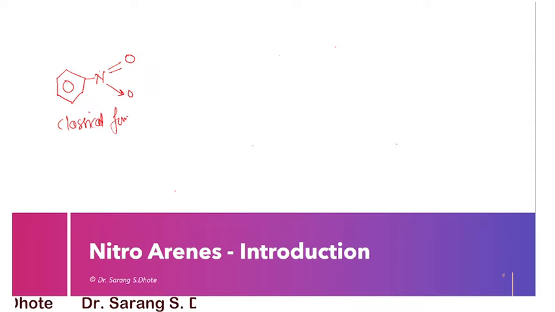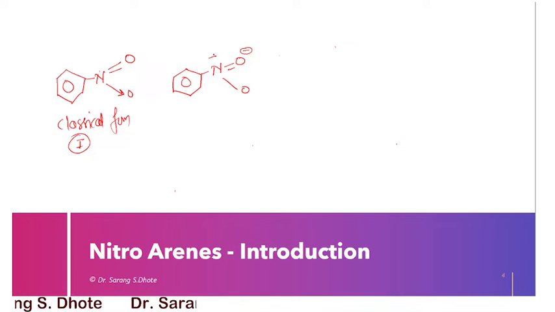This one is the classical form. We are giving number 1 here. Now here there is a polarization, because we can shift this electron from oxygen to nitrogen, so that there is a formation of some polarity on the nitrogen as well as oxygen. So the compound structure will be like that: nitrogen, oxygen. In this case oxygen carries a negative charge, nitrogen carries a positive charge. This is the polar form. This we can call a polar form, that is number 2.